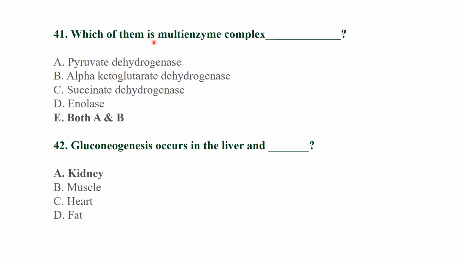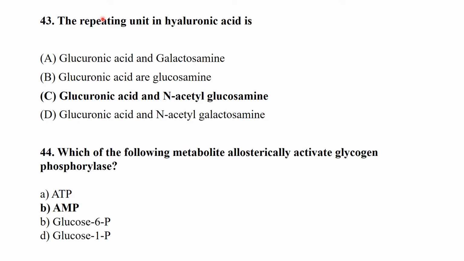Which of them is a multi-enzyme complex? Both A and B are multi-enzyme complexes: alpha ketoglutarate dehydrogenase and pyruvate dehydrogenase. Gluconeogenesis occurs in the liver and kidney. Both. The repeating units in hyaluronic acid are glucuronic acid and N-acetyl glucosamine. Which of the following metabolites allosterically activates glycogen phosphorylase? AMP, adenosine monophosphate.